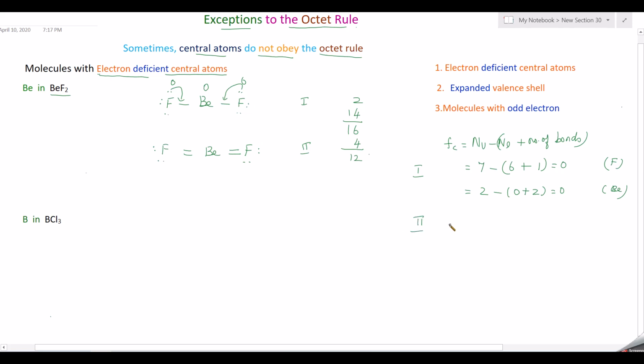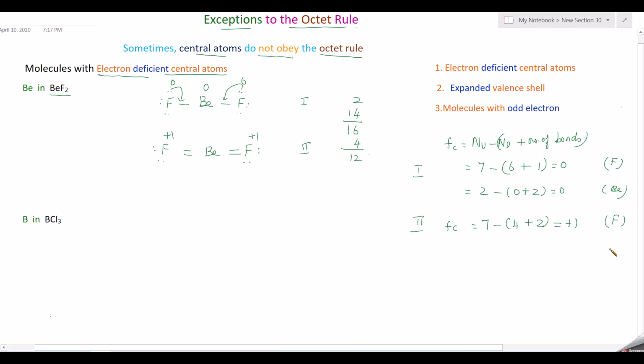In the second structure, for fluorine, valence electron 7 minus lone pair you have 4, and then plus only 2 bonds are attached to this fluorine. So 2. That will be equal to plus 1. So both the fluorines have plus 1 as the formal charge.